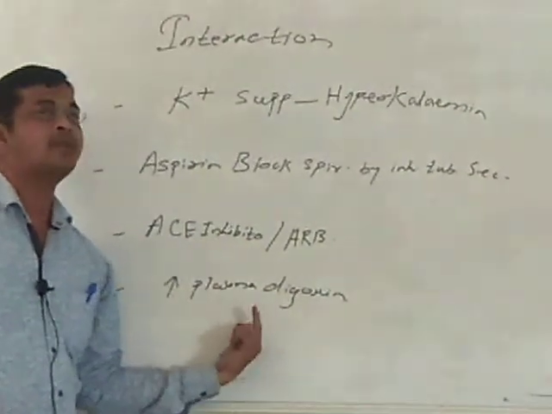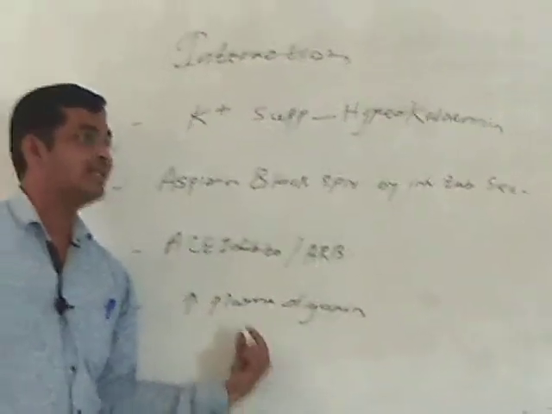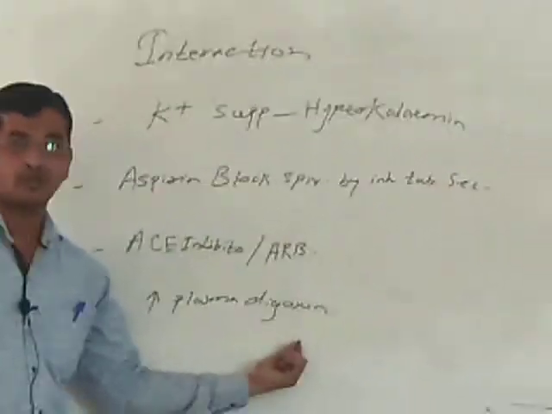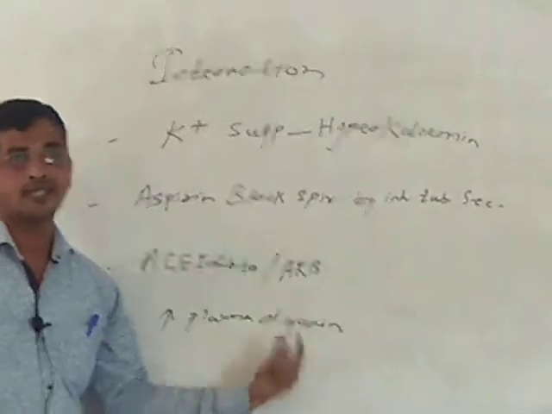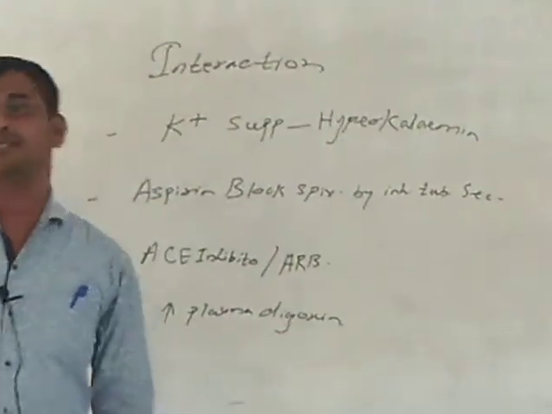If this drug is combined with digoxin, it increases the plasma concentration of digoxin. Spironolactone given with digoxin increases the plasma concentration of digoxin. So these are some possible interactions of spironolactone.